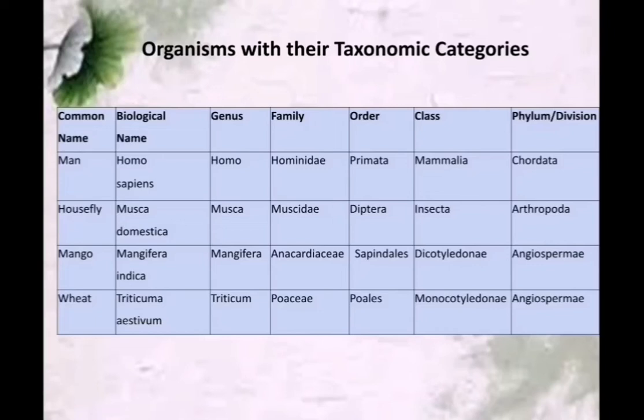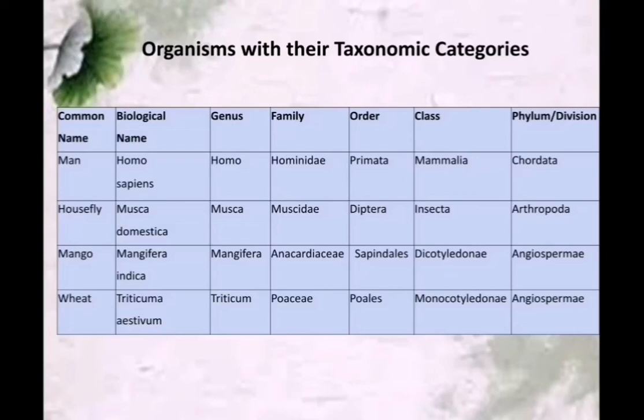Next, housefly. The scientific name or biological name is Musca domestica, and the genus is Musca and the species is domestica. Family Muscidae and order Diptera, class Insecta and phylum Arthropoda.